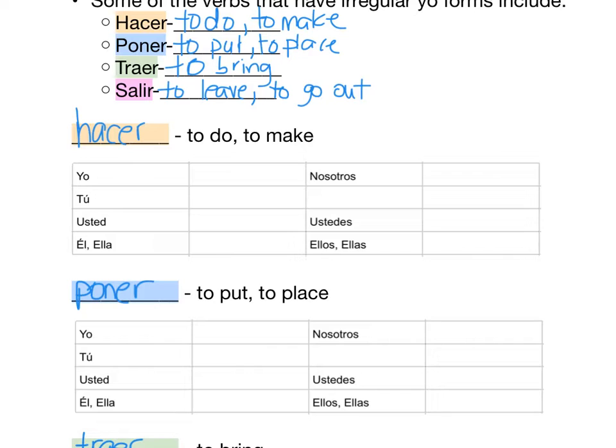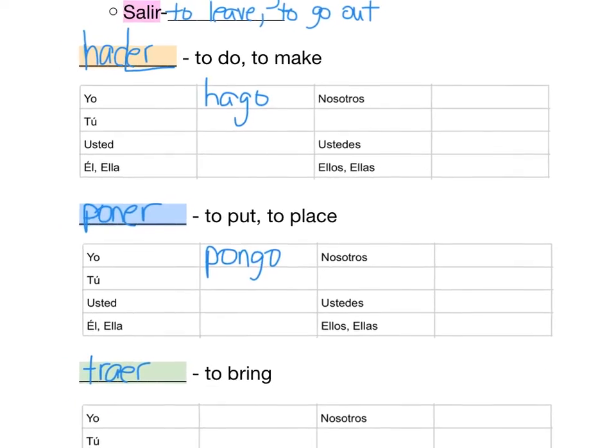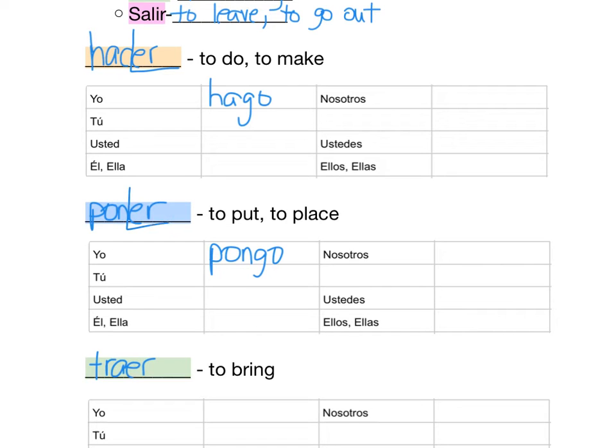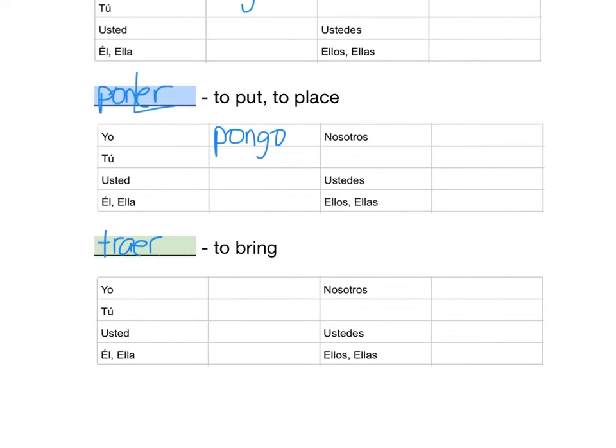So let me give you the yo forms, and then I'm going to let you fill in the rest of the forms. So the yo form of hacer, you would think it would be H-A-C-O, right? You drop your ER, that's your base. However, the yo form is irregular. It is hago. It has a G. Poner, the yo form is pongo. Again, there's a G that gets put in there. If you drop the ER, you would think it'd be pono, but that G gets put in there. Traer, the yo form is traigo. So you would think it would just be trago, but there's an I and a G that gets put in there for that one.